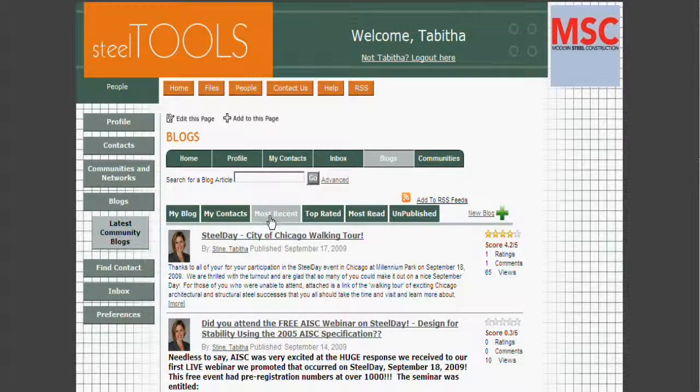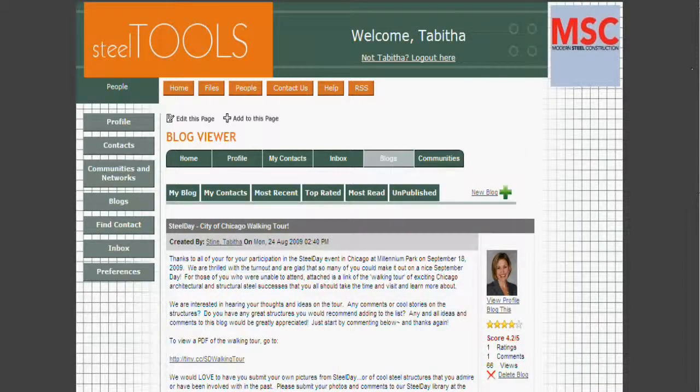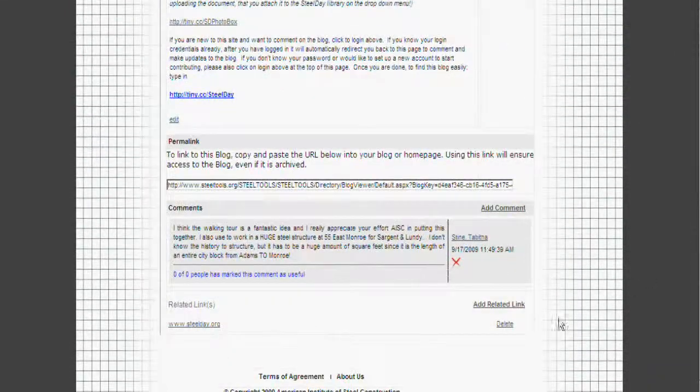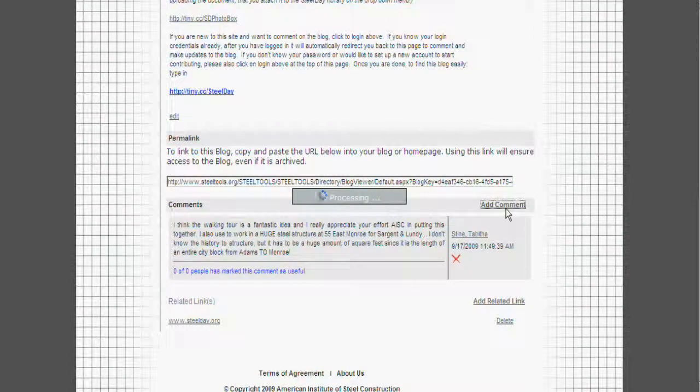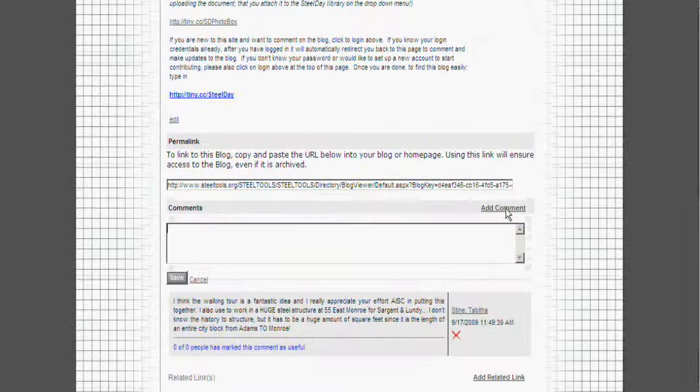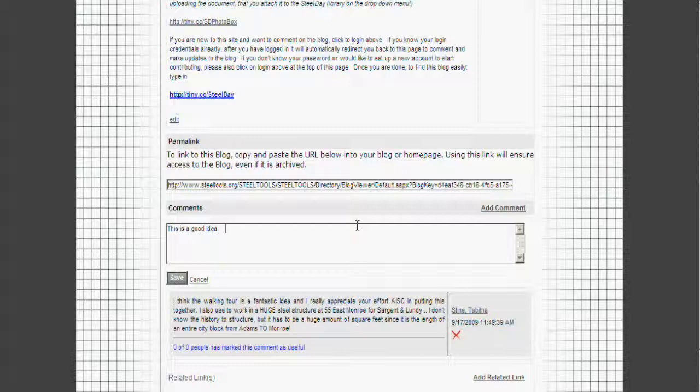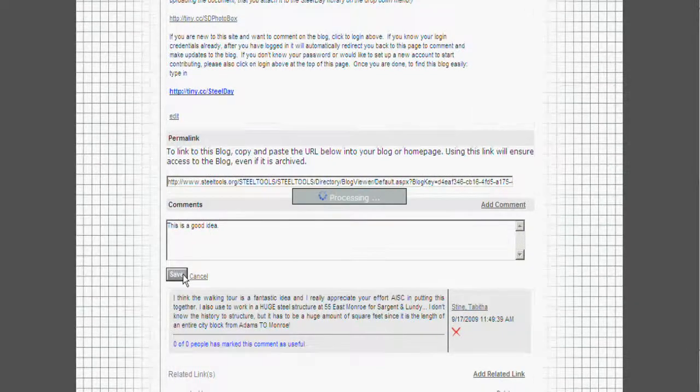I can click on these blogs, such as this one, Steel Day, City of Chicago Walking Tour, and I can make comments to this blog on any type of activity that I want to contribute. So if I agree with something, I can say this is a good idea, or add any other comments that I think are pertinent to this blog. Once I save that, the author of the blog will get a notification saying that the comment has been posted to your blog.